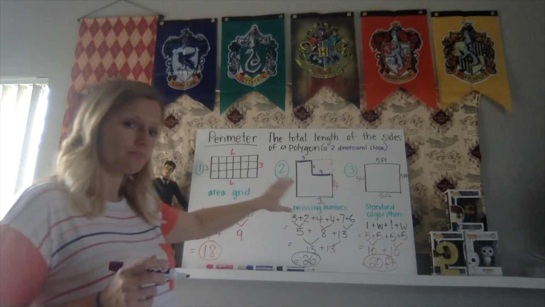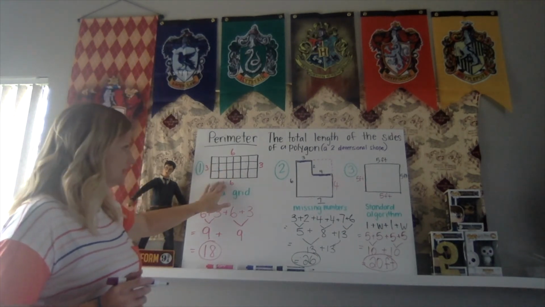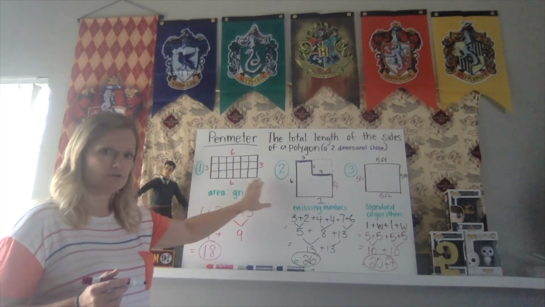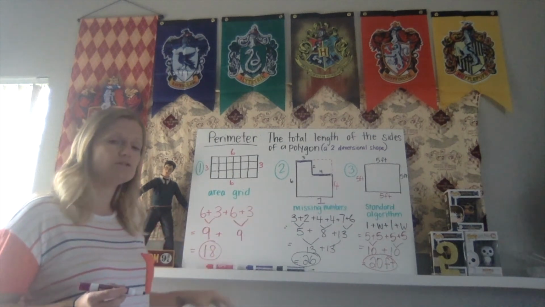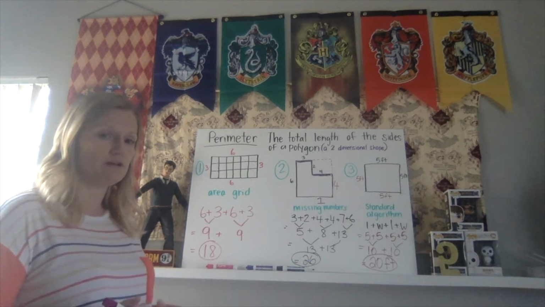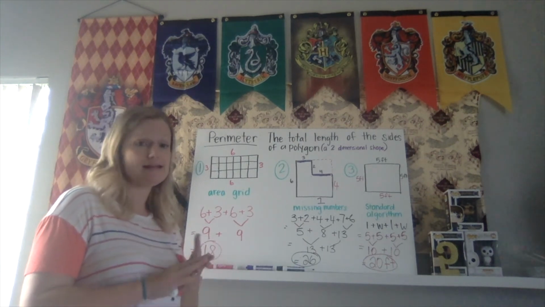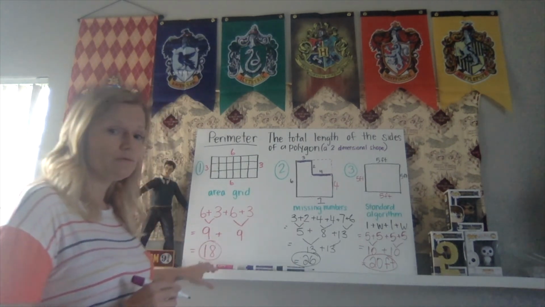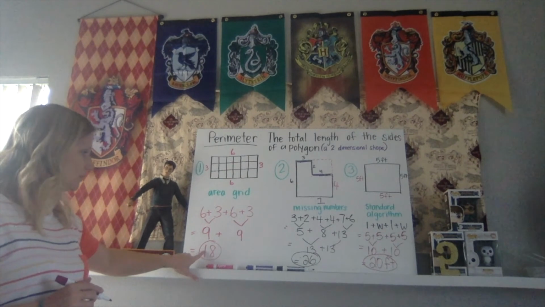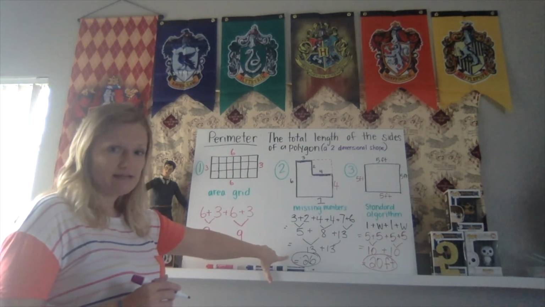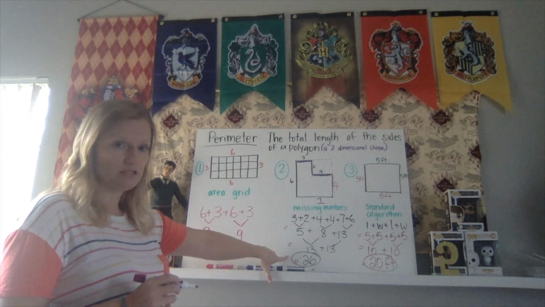And again, on this example and this example, so on example 1 and example 2, we don't have the numbers labeled with a unit of measure. It doesn't say feet, it doesn't say inches, it doesn't say anything like that. So you don't need to label the answer. You are okay just writing the answer after you do the addition.